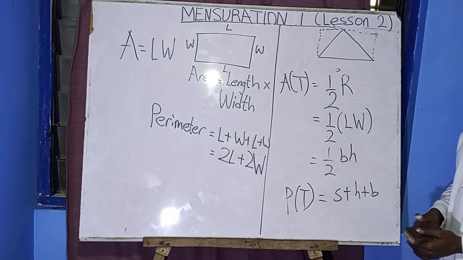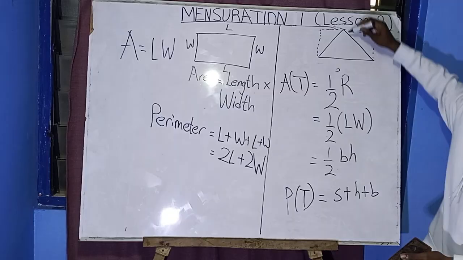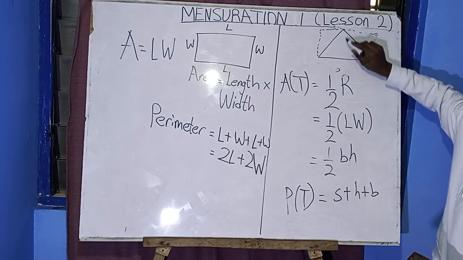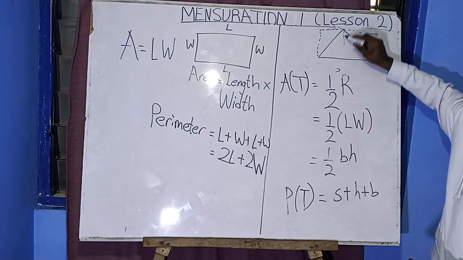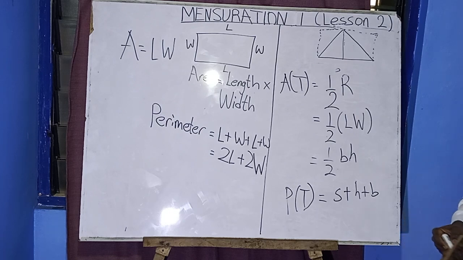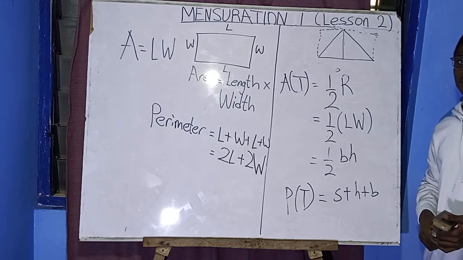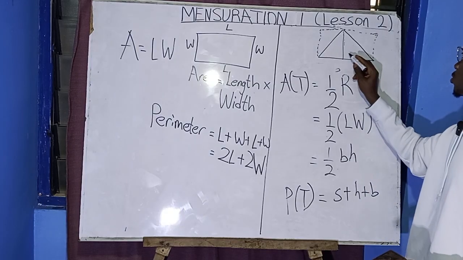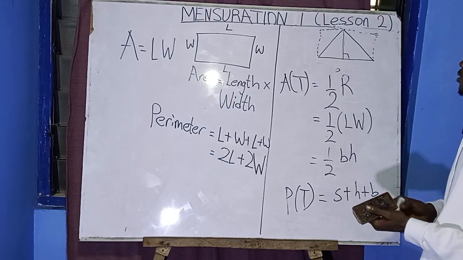But here, you are going to calculate the height. You are going to use the apex point, where they meet, to the base. So a perpendicular line from here to the base. When I say perpendicular, it means a line that meets another line at 90 degrees. So here will be 90 degrees.